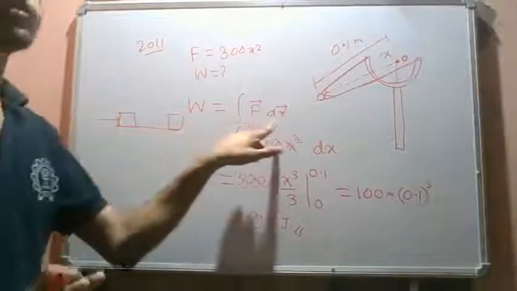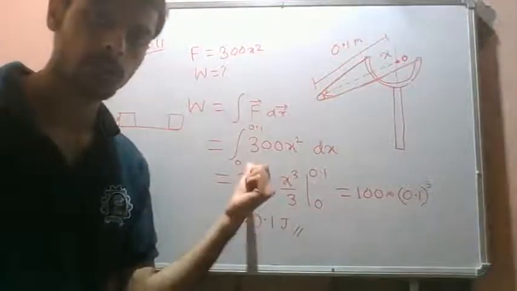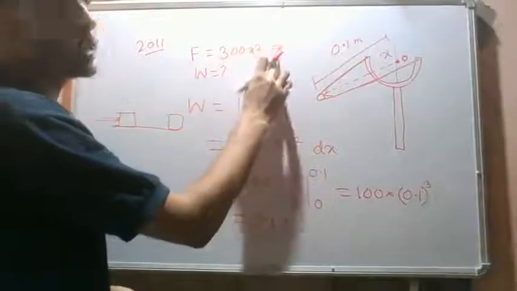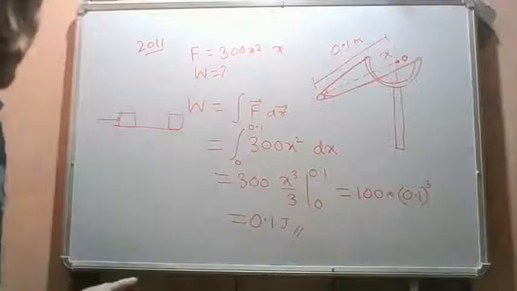So work done has to be evaluated using this integral. By evaluating this integral you will get this answer. If you directly multiply force with displacement, 300 into x, you don't get a correct answer. Why do we not get a correct answer?